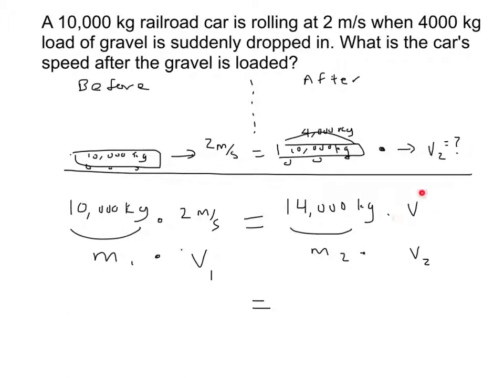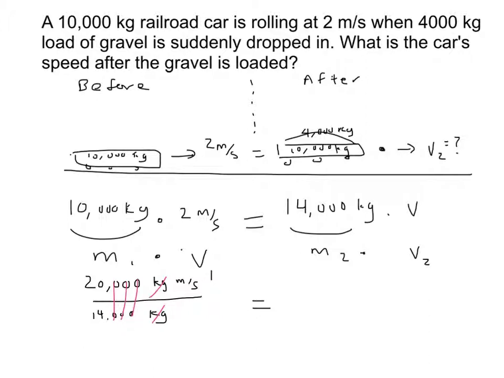So we've got this V2 as an unknown value, but we've got this simple equation now, and just solving for this velocity, we have, let's see, 10,000 times 2 is going to be 20,000 kilogram meters per second divided by 14,000 kilograms. You see the kilograms cancel, and so do some of these zeros.